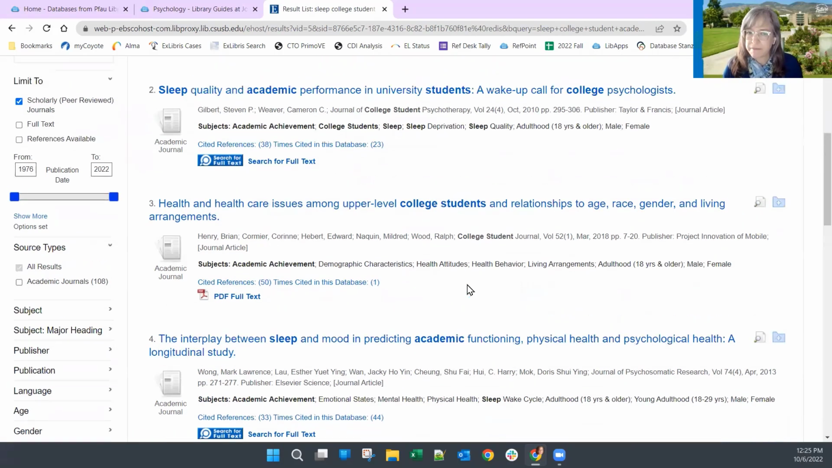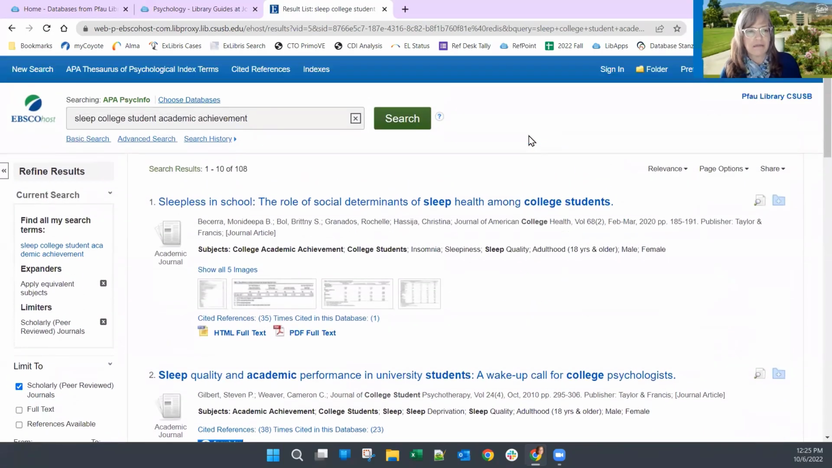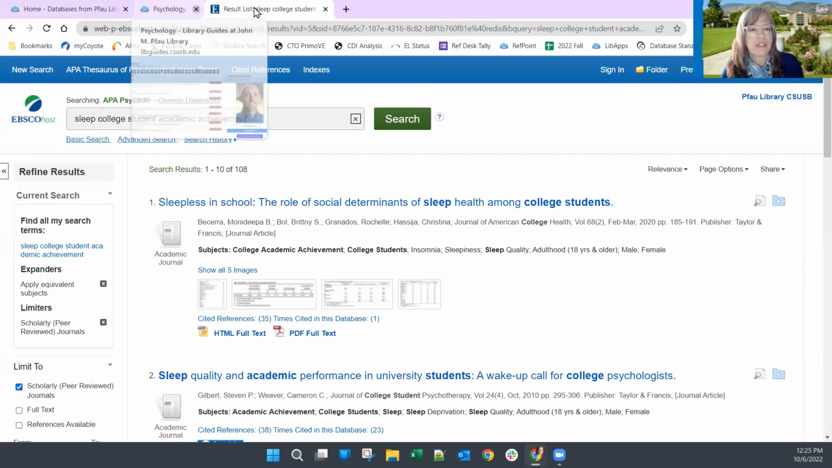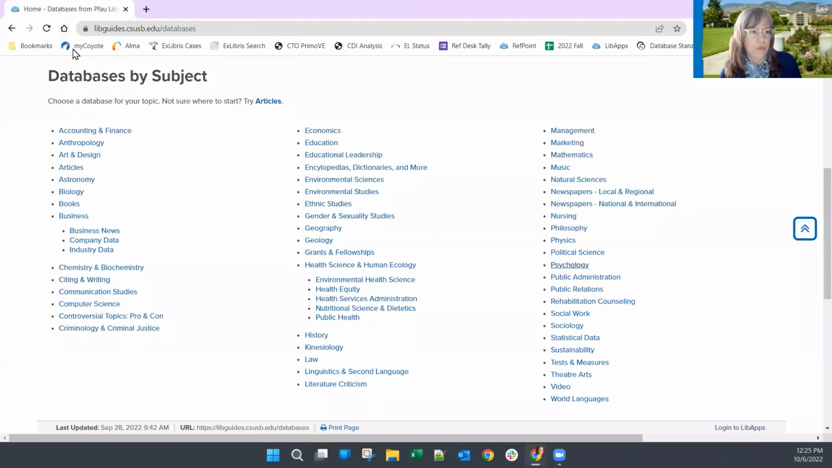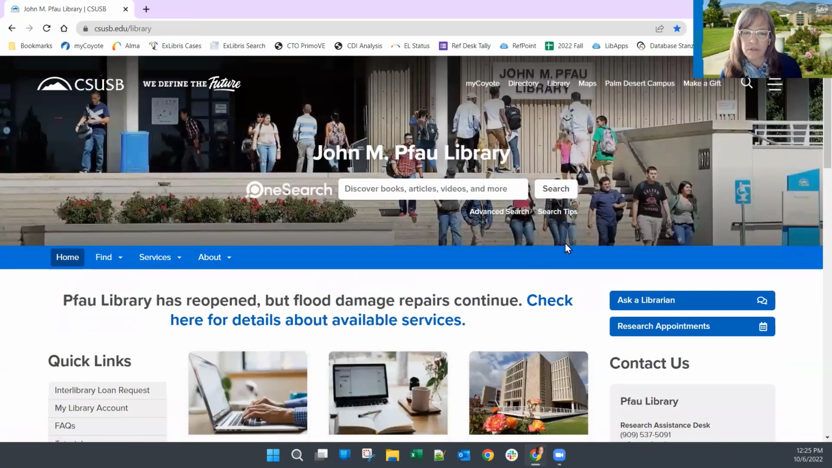All right. So that is the basics of how to find an article from our library. We covered using a general search tool like OneSearch, or using a specialized research tool from our list of databases. We covered using filters and also changing up keywords.